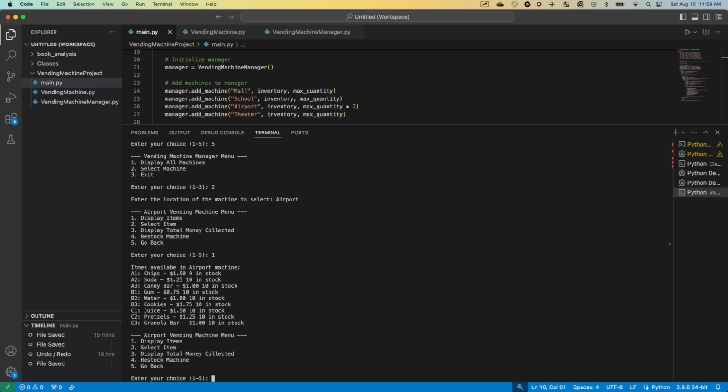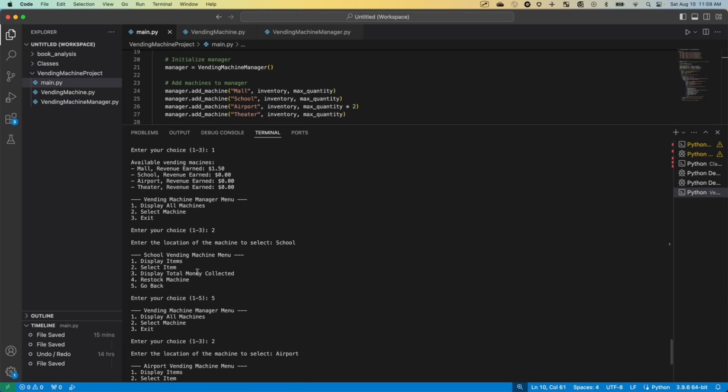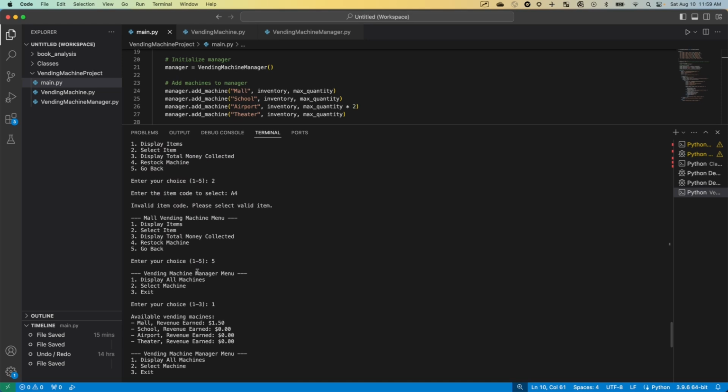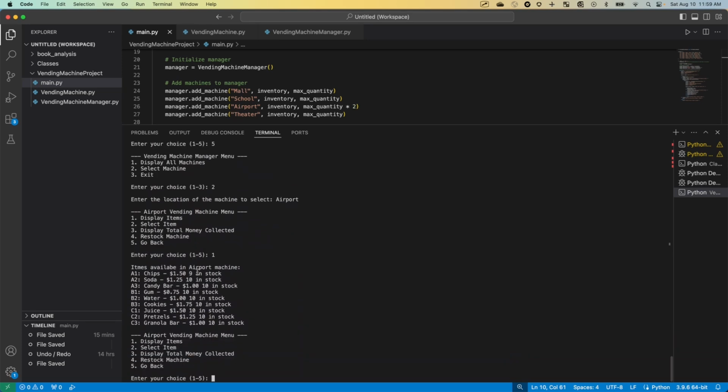I don't think that's quite right. It looks like we've restocked. Did I select airport? I did. It looks like we've restocked the airport, but that should not have occurred because we just wanted to restock the mall machine. So we need to look at that, but let's restock the airport.